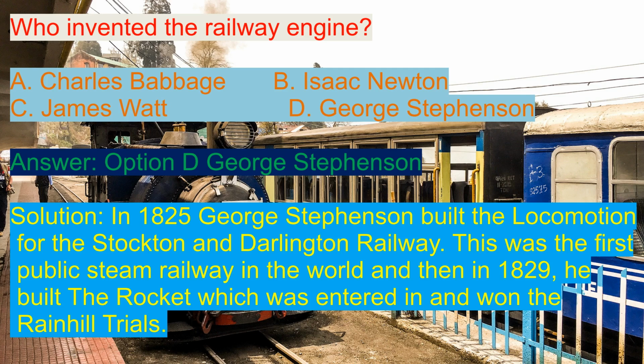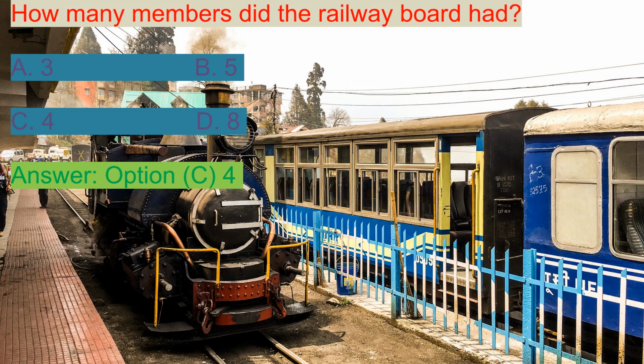George Stephenson. Solution: in 1825, George Stephenson built the Locomotion for the Stockton and Darlington Railway. This was the first public steam railway in the world, and then in 1829, he built the Rocket, which was entered in and won the Rainhill Trials.